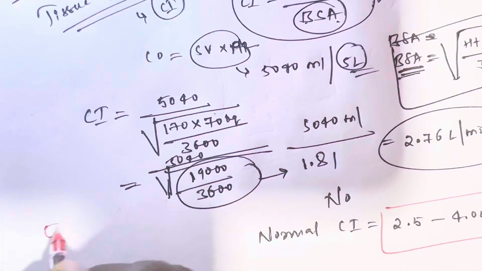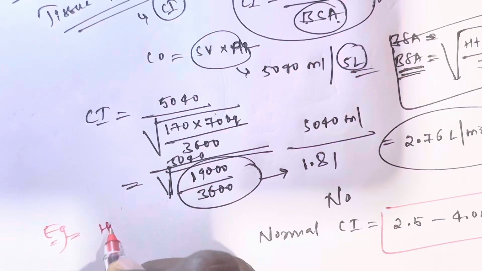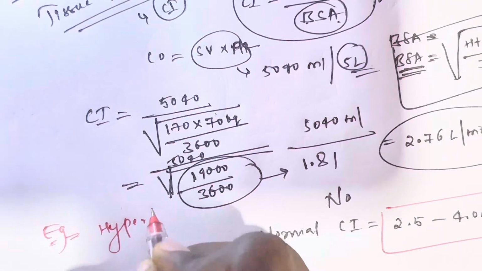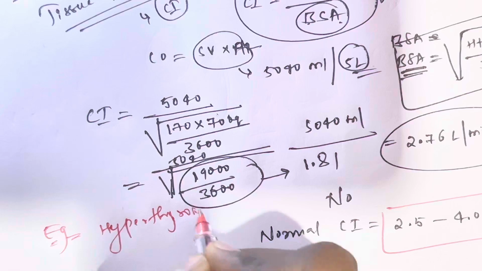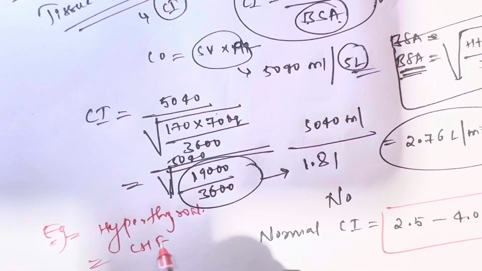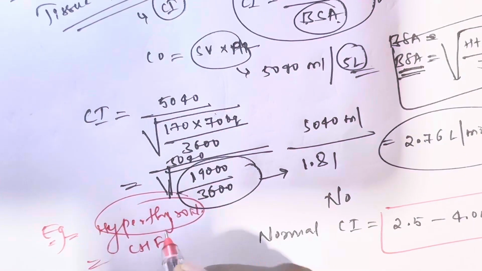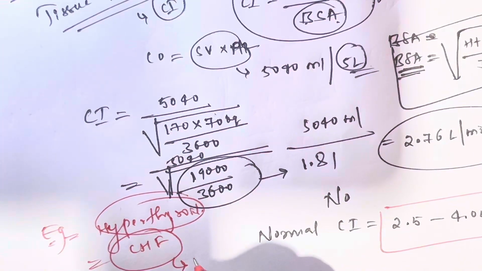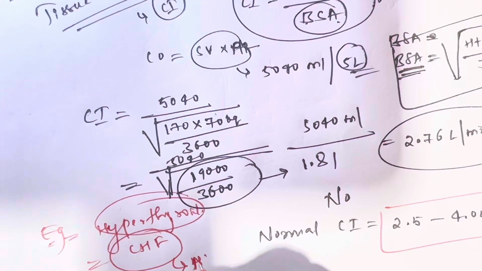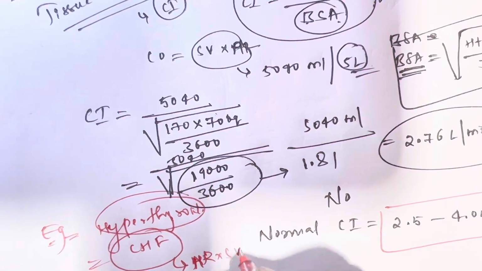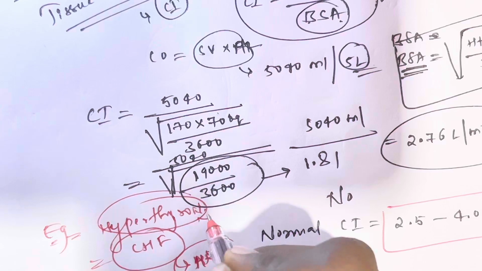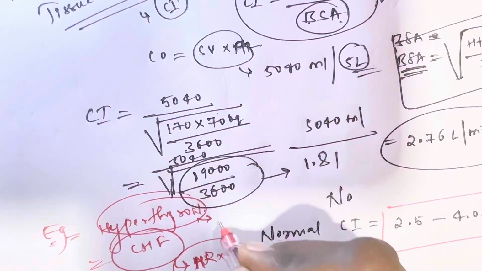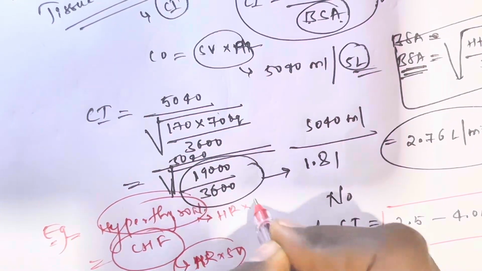For example, one is hyperthyroidism and one is congestive heart failure. In congestive heart failure, the heart rate and the stroke volume will decrease. In hyperthyroidism, the heart rate and stroke volume will increase.